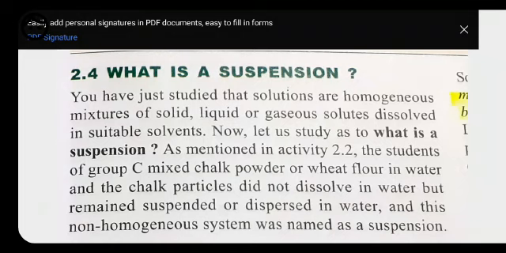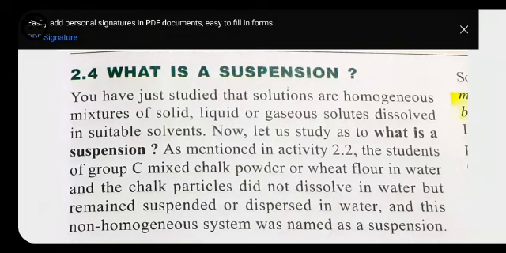Suspension is also a type of solution in which solute and solvent do not mix with each other completely. They are not uniformly combined with each other. That's why the solute particles simply settle down at the bottom and we can separate them by any physical method. We can take the example of mixing sand into water, or the example of mixing chalk into water.